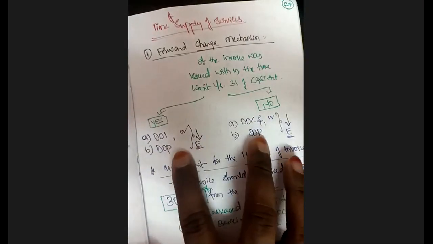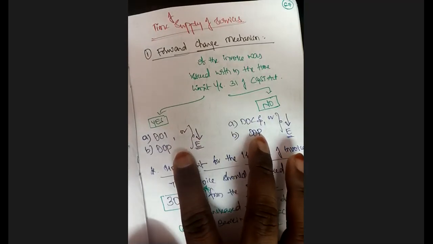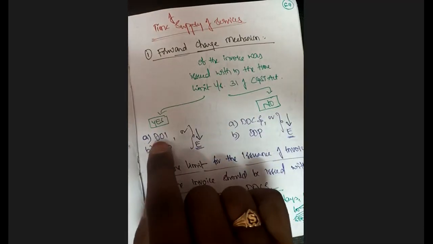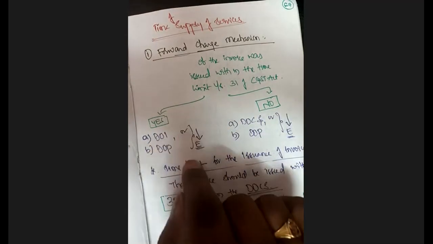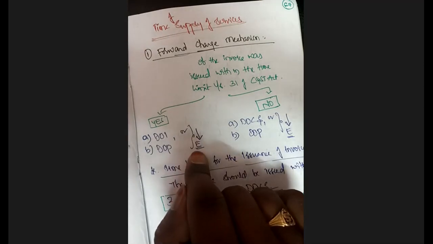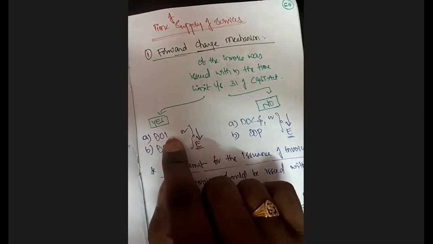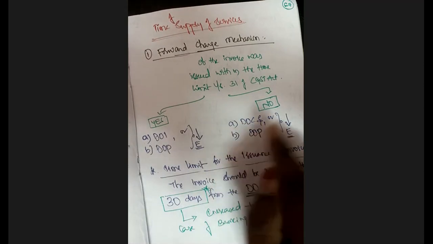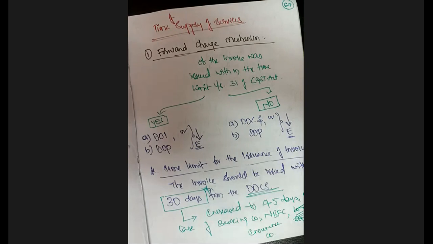You can see, in both the occasions, the date of payment is common. What is changing? If the invoice is issued within the time limit, you should compare the date of payment with the date of invoice, and the earlier event is the time of supply. If the invoice was not issued, then you should compare the date of completion of service with the date of payment, whichever is earlier is the time of supply.